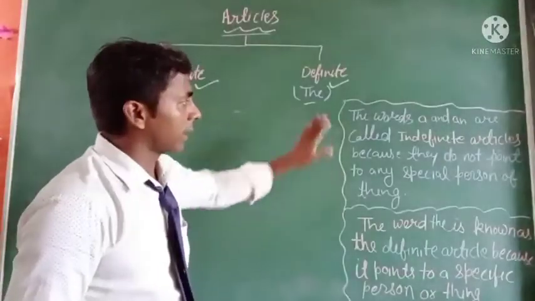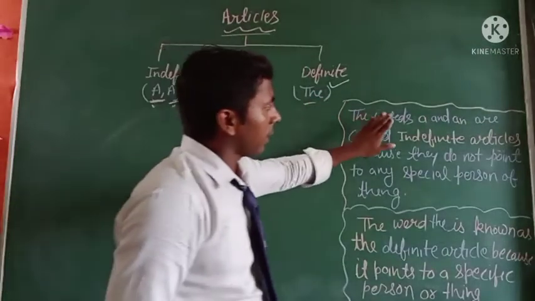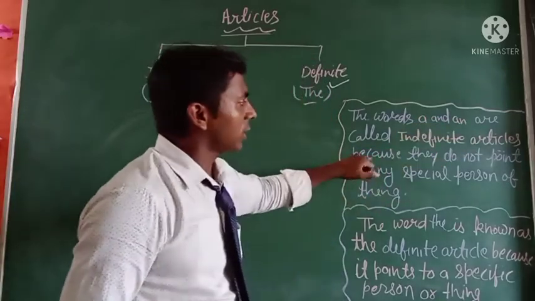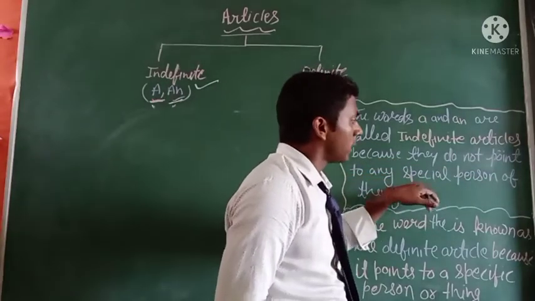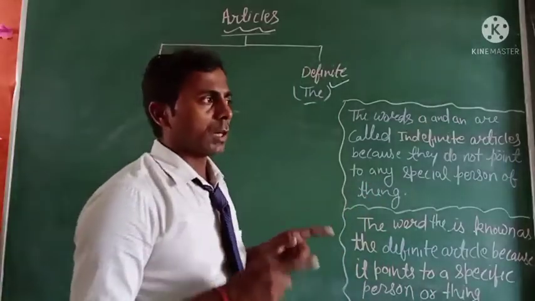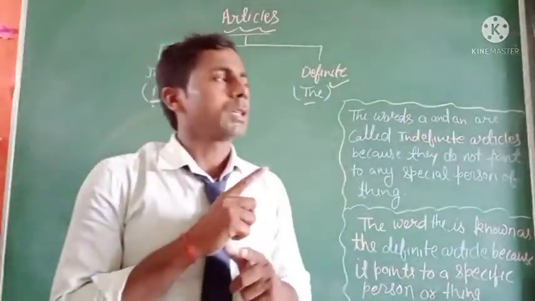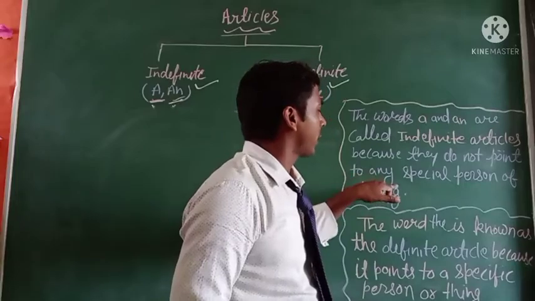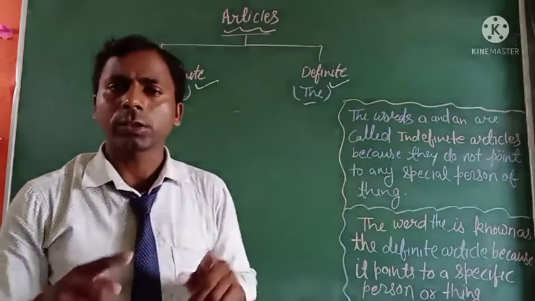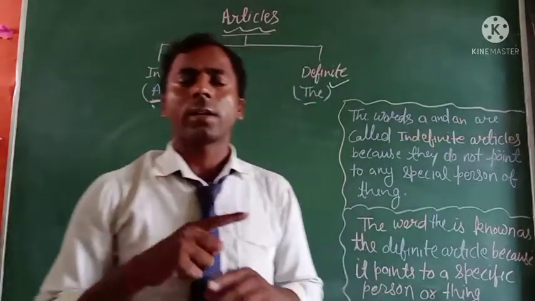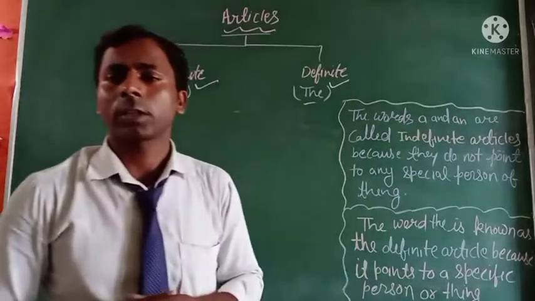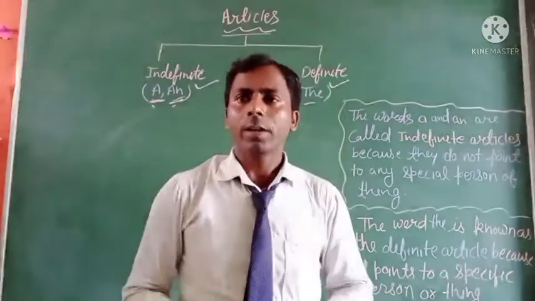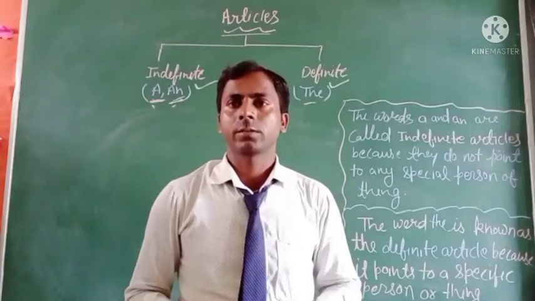Here is the definition of indefinite articles. The words a and an are called indefinite articles because they do not point to any special person or thing. It means both are article words that point to no particular person or thing. They are used for a common person or thing, so these are the indefinite articles. That's clear.